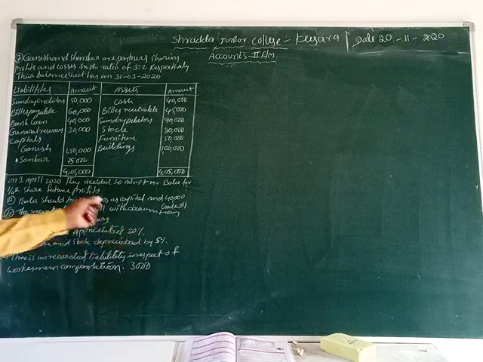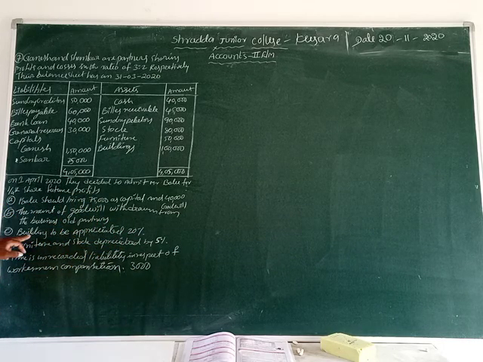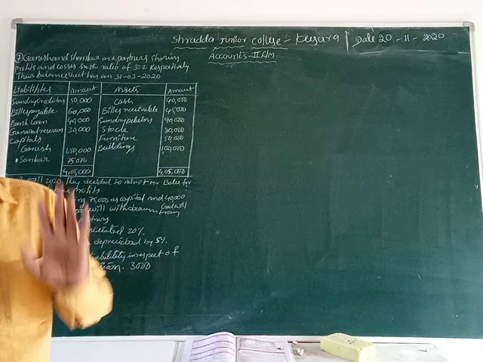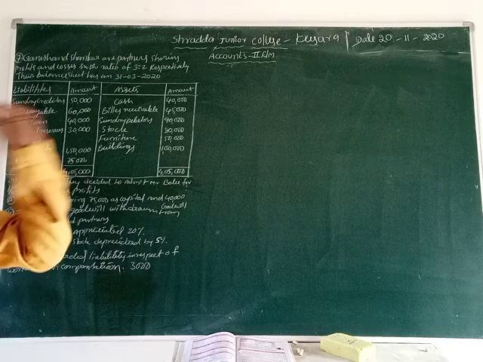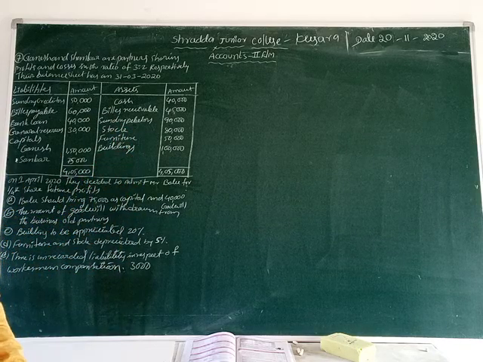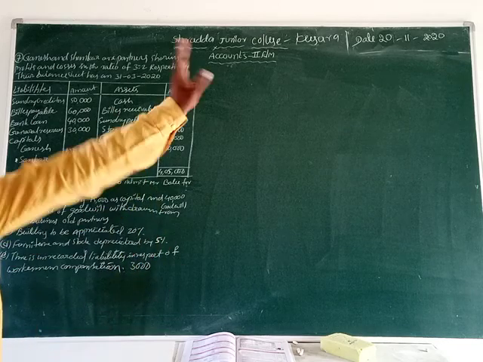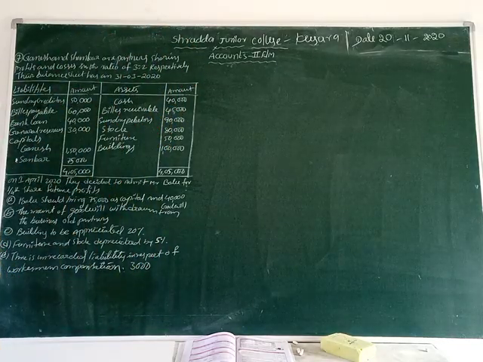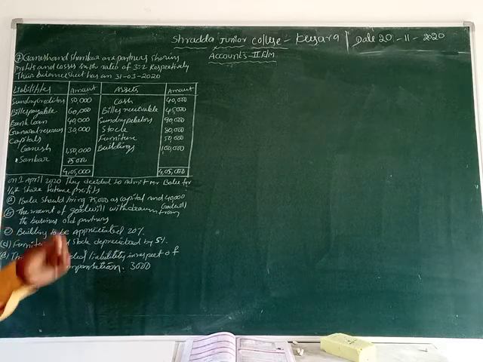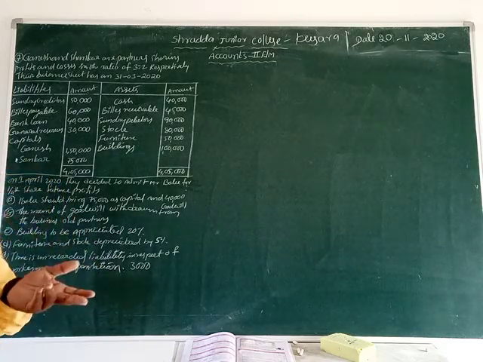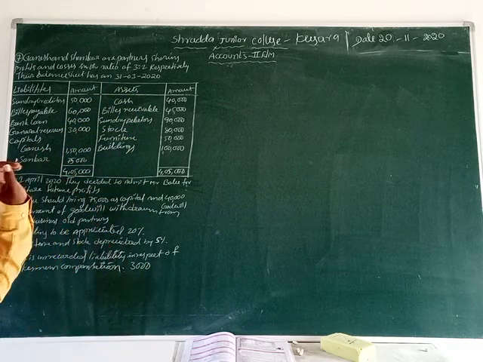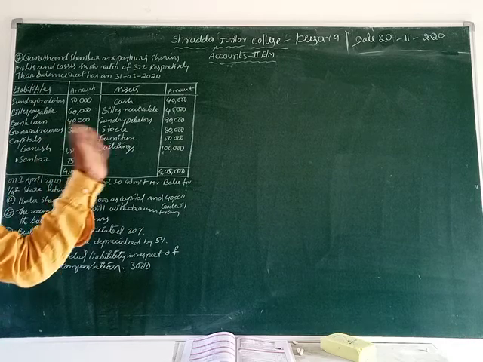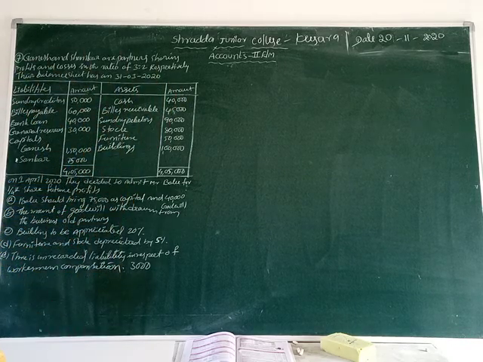Now let us see the first, second and third conditions. Building to be appreciated by 20%: the building value is increased by 20%. What is the building value there? 1 lakh rupees, and it has increased by 20%. That's why we record it on the credit side of the revaluation account. Another one: furniture and stock to be depreciated. Furniture value and stock value are decreased, so we record it on the debit side of the revaluation account. Why? Because when asset value is decreasing, we record it on the debit side, and when asset value is increased, we record it on the credit side in the revaluation account.